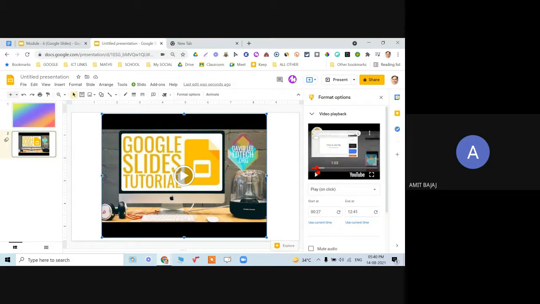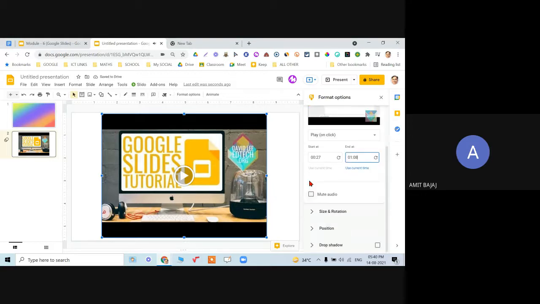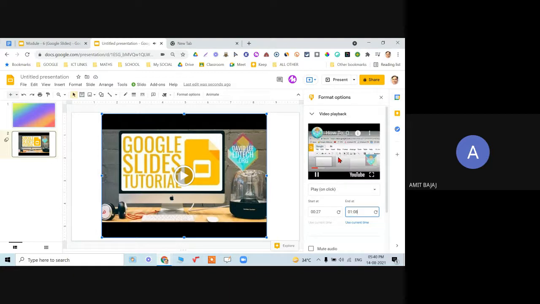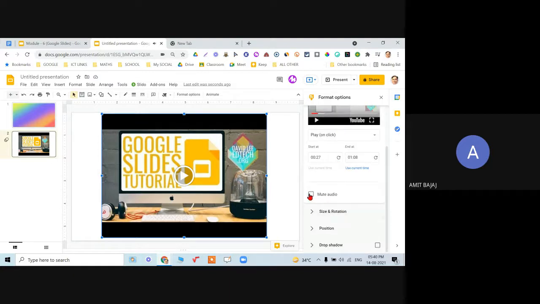let me drag it. And on the right, you have themes to choose from. You can also click on use current time. Import it as a theme here. I can have the option at the top left corner. I also have the option to mute this audio. So I can annotate, I can speak and explain that video to my students.